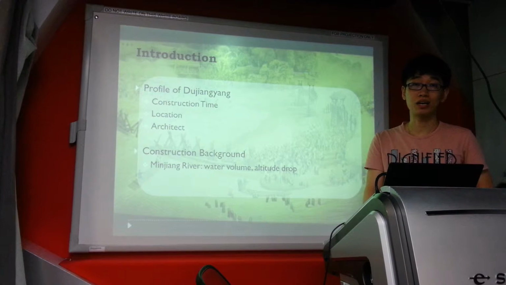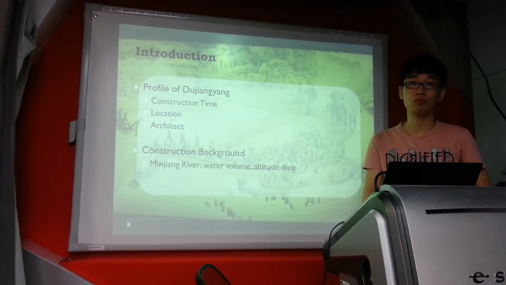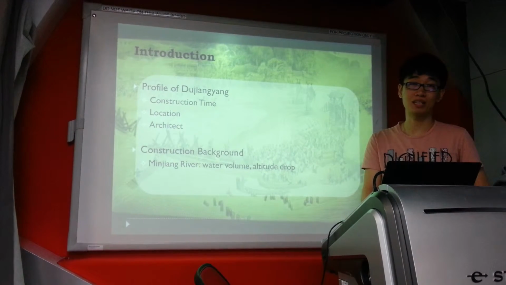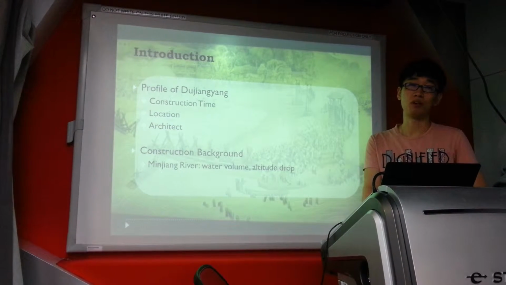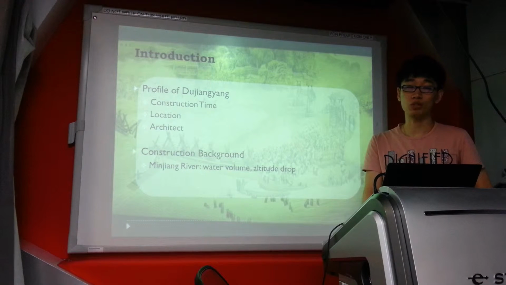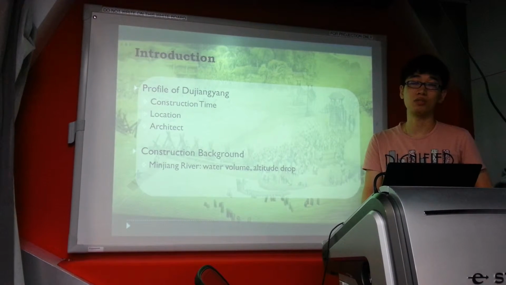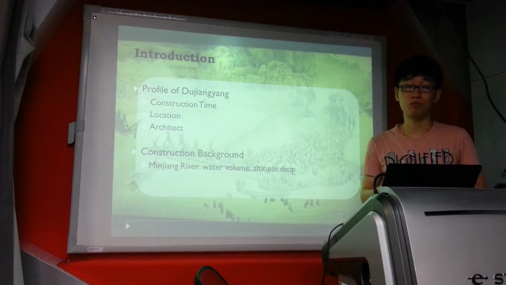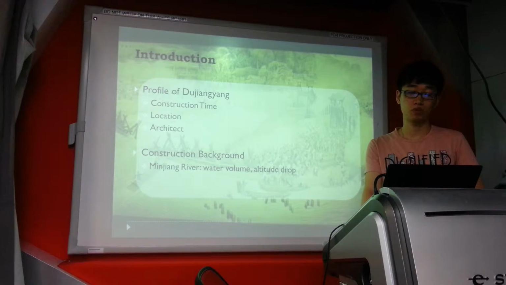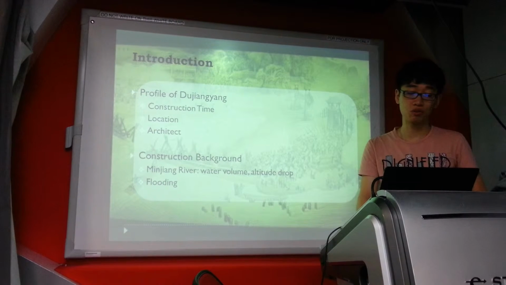Minjiang River is one of the largest tributaries of Yangtze River. It flows through the Sichuan Basin, which is one of the wettest areas in China. Dujiangyang is 50 km away from the Chengdu flatland, but the altitude drops 273 meters. So the large volume of river flow together with the drop in altitude leads to the annual flooding.